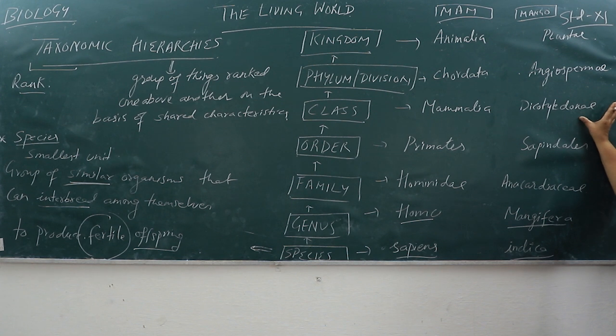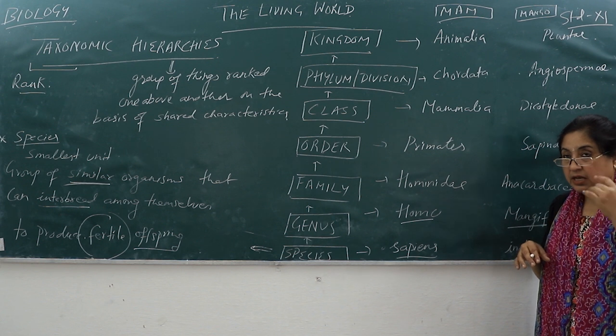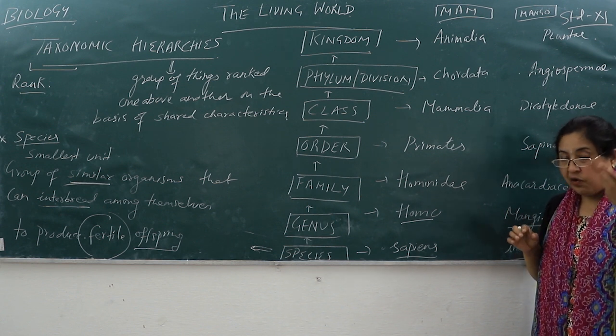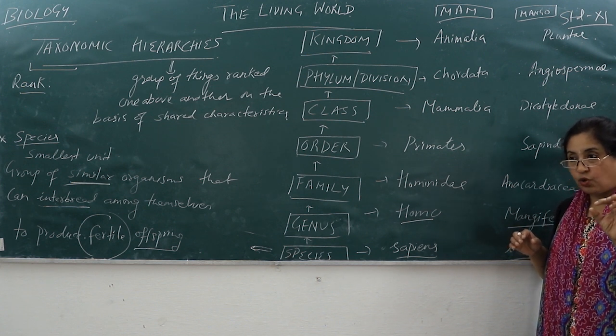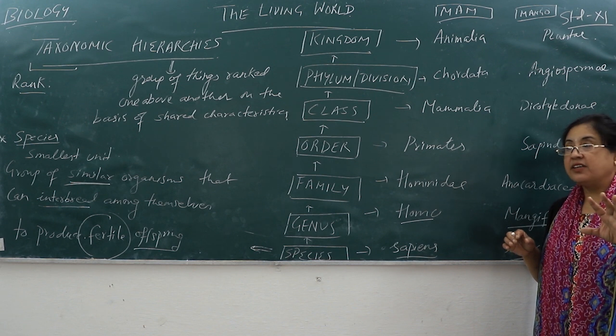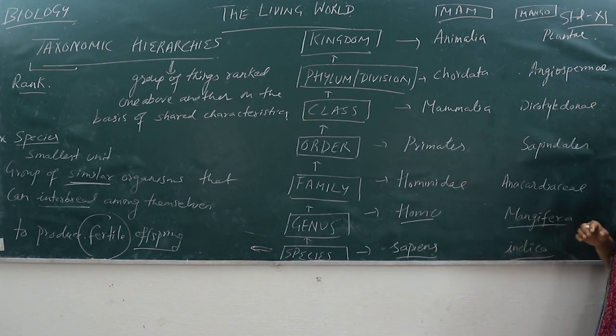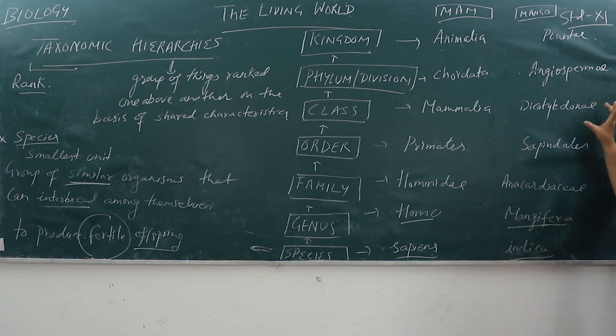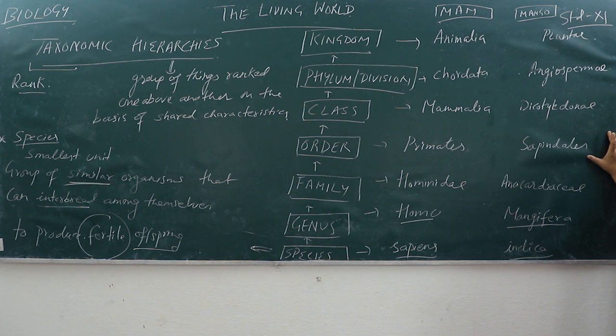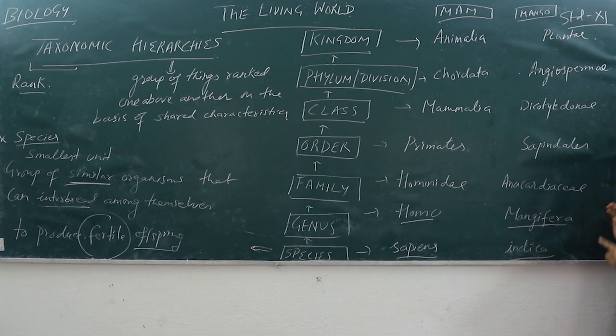The class is Dicotyledonae. You have heard of dicotyledon. Dicotyledon means the seeds have 2 cotyledons. In standard 9th we studied the structure of the seed, and on the basis of the presence of one or two cotyledons there are two classes of angiosperms, monocotyledonae and dicotyledonae. So mango comes in dicotyledonae. The order is Sapindales. The family is Anacardiaceae. I know these are tough terms, you don't need to learn them. The genus is Mangifera, this much you should know, and the species is indica.